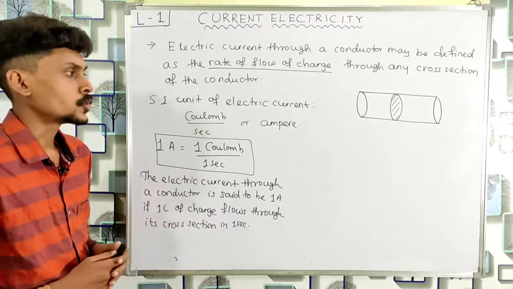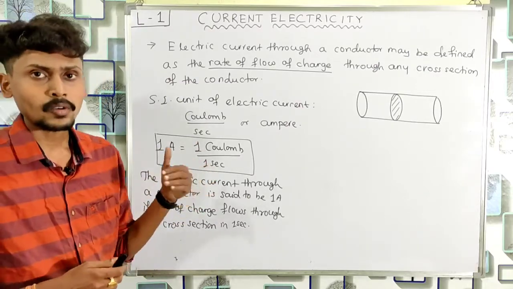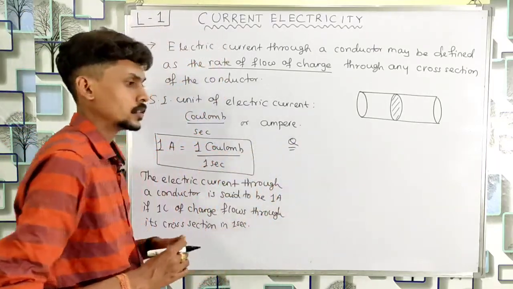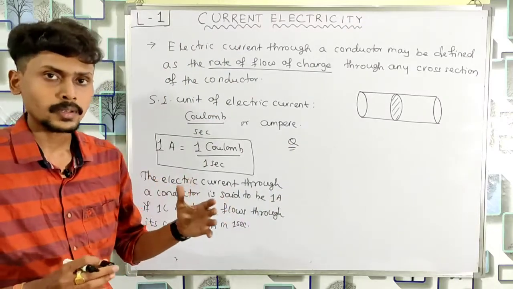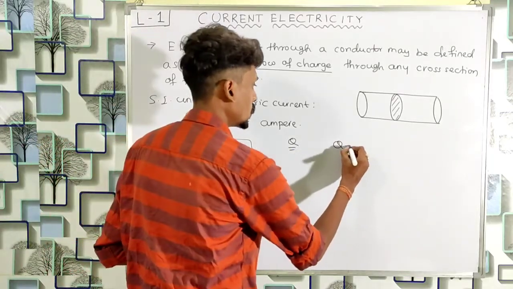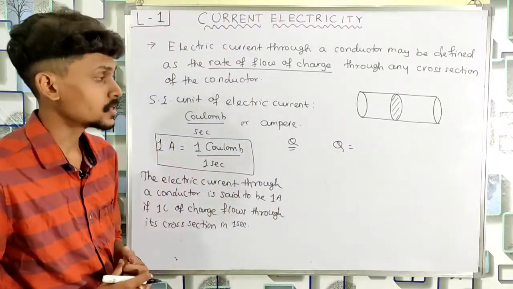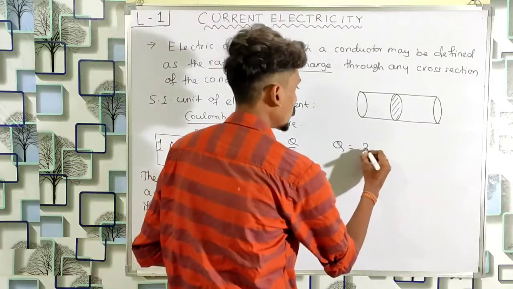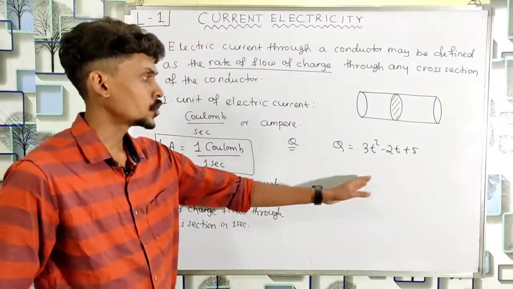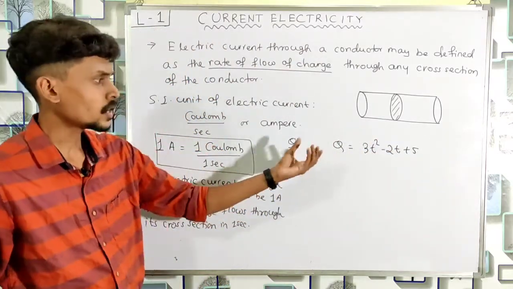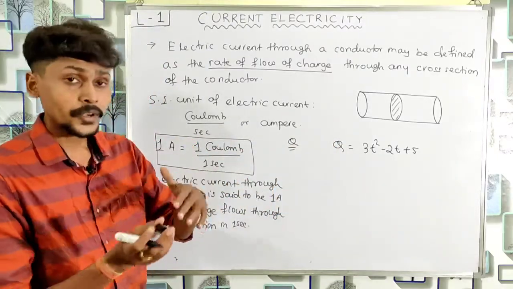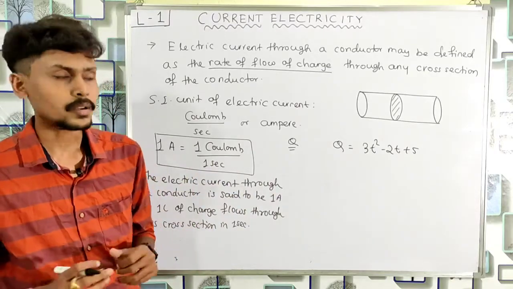So now we'll solve a question from the formula I equal to dq by dt. Suppose it is given that the charge flowing through a conductor is a function of time, it is not uniform. The flow of charge depends on the time, so q as a function of time is given as q equal to 3t square minus 2t plus 5. So you can see that the flow of charge depends on the time. If you change the time, then different amount of charge will flow through the cross section of a conductor.